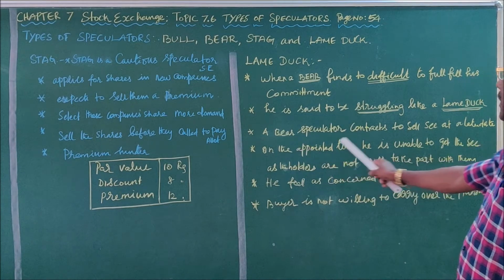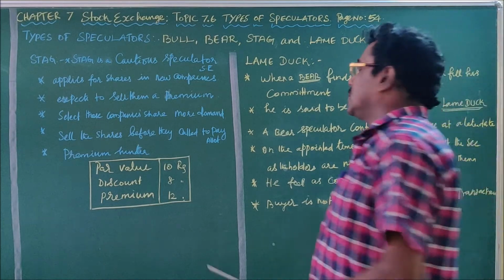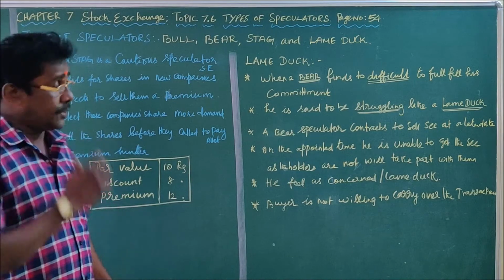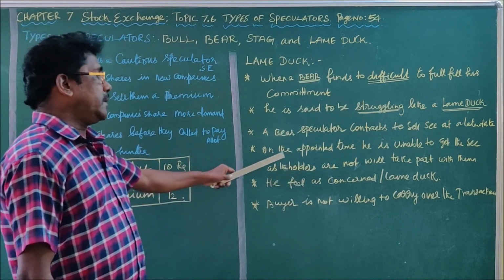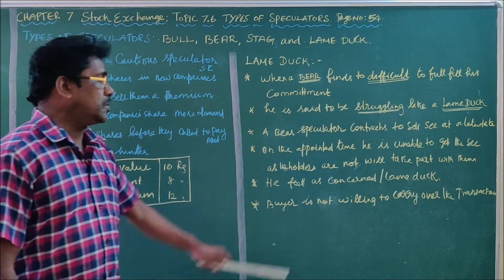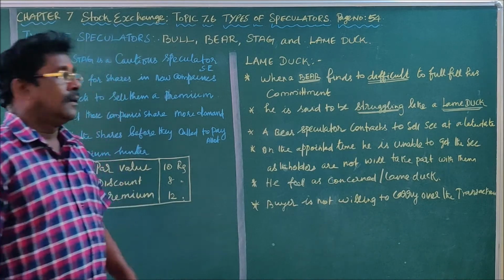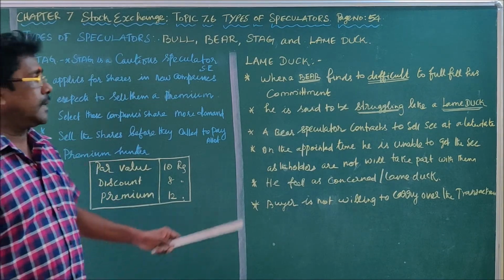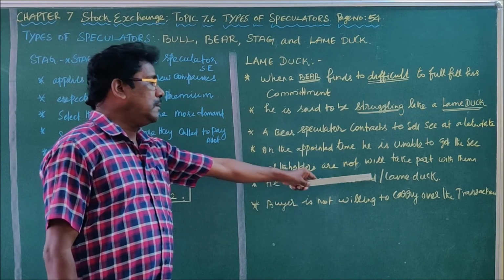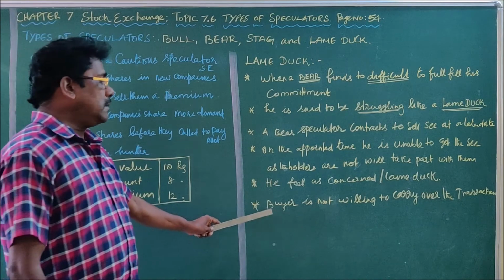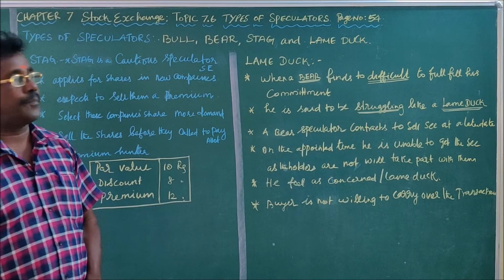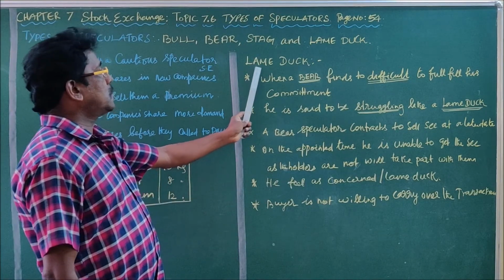When a bear speculator makes a contract to sell the securities at a future date, but on the appointed date he is unable to get the securities as the holders are not willing to part with them, in such a situation he is called a lame duck. Moreover, the buyer is not willing to carry over the transactions. So he is known as a lame duck.